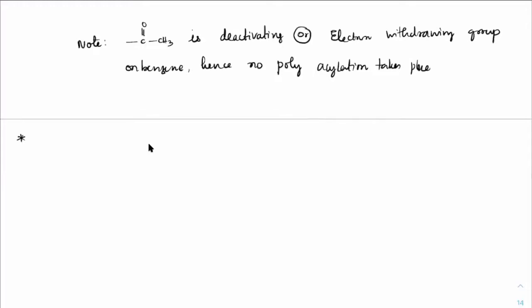Sir, if we have an electron donating group on benzene, then polyalkylation would be more than benzene, sir? Yes, beta. They are more donating now, so their electron density would be more. So the rate of electrophilic substitution would be more.